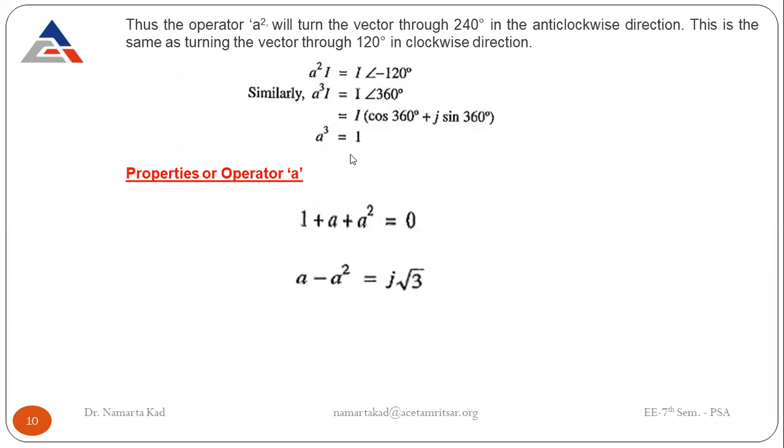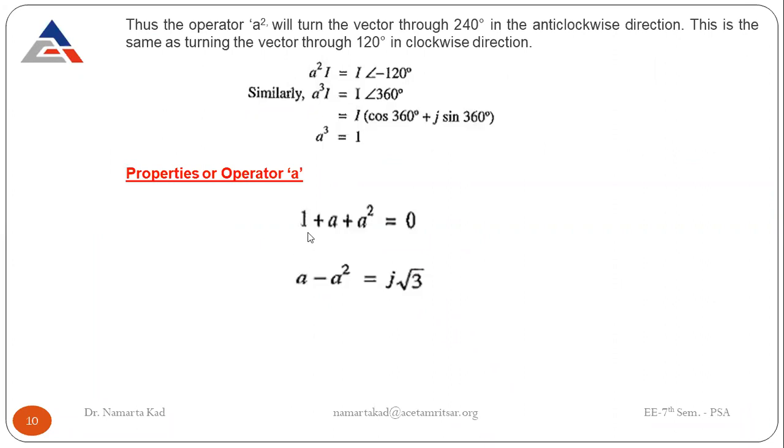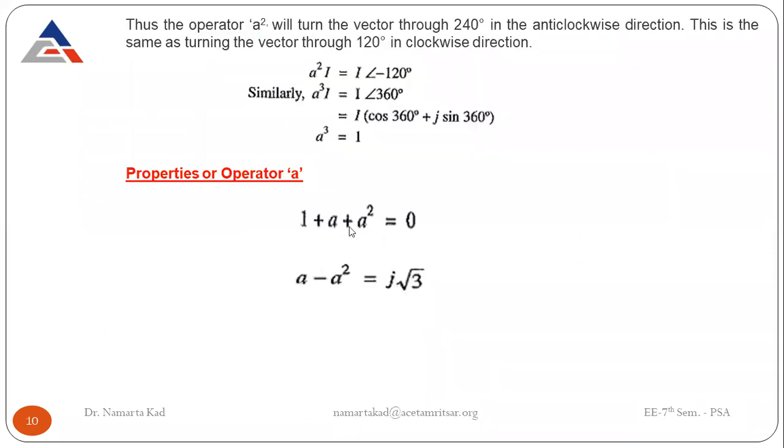Now we have calculated the values for A cube, A and A square, and when we sum them up, 1 plus A plus A square is equal to 0. Let's see here. In A plus A square, the j terms cancel out with each other, and you are left with minus 1. Minus 0.5 and minus 0.5 give you minus 1, so 1 minus 1 gives you 0. So just remember this relation, that 1 plus A plus A square is equal to 0.